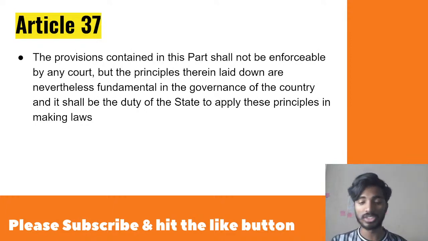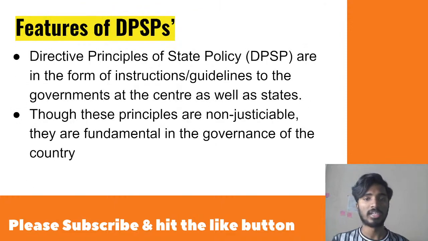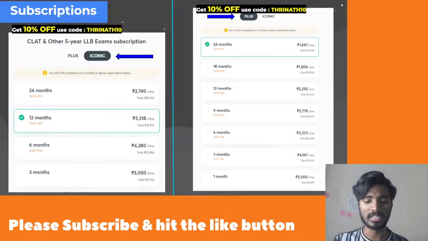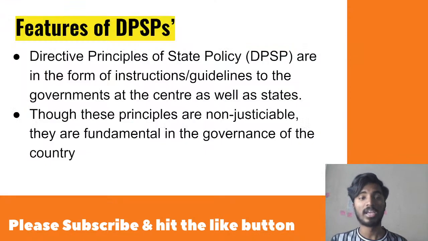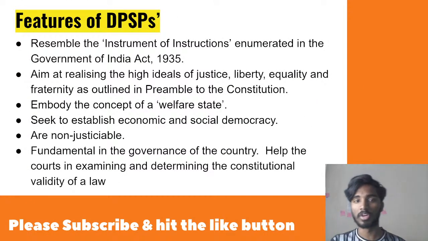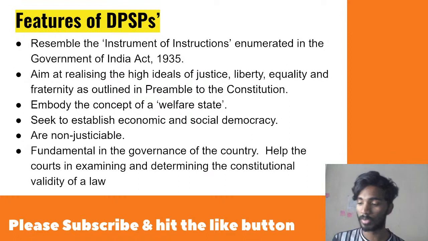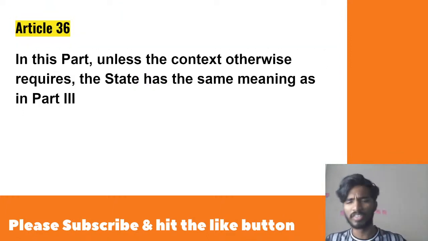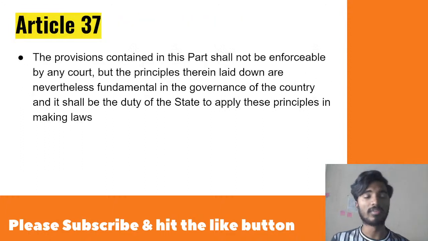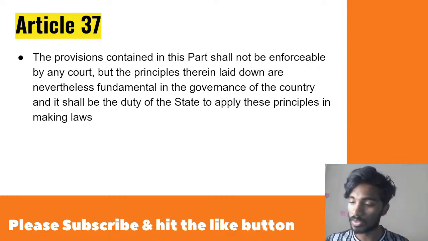Today we have understood what exactly DPSPs are. DPSPs are dealt with under Articles 36 to 51, as we have discussed, and they are borrowed from the Constitution of Ireland. Ireland borrowed it from Spain, and we also discussed that they are not justiciable, and some other features. They resemble the instrument of instructions in the Government of India Act 1935. We've also discussed Article 36, the same as the definition in Article 12, and Article 37, which says that DPSPs are not enforceable.